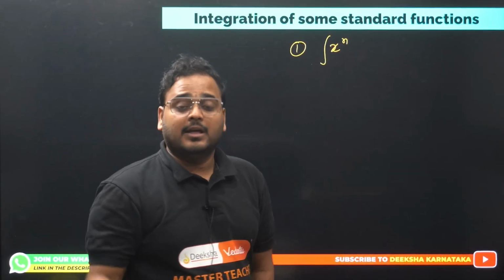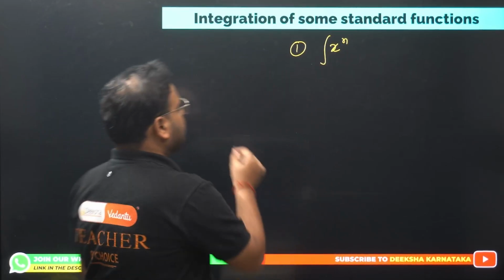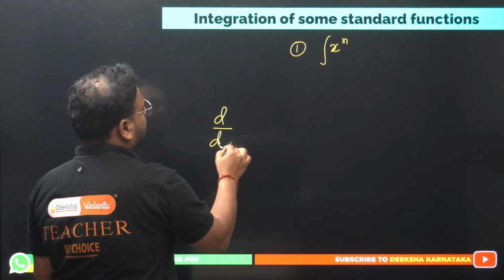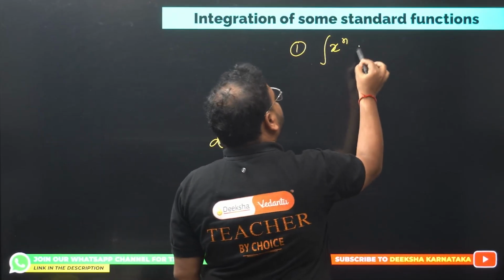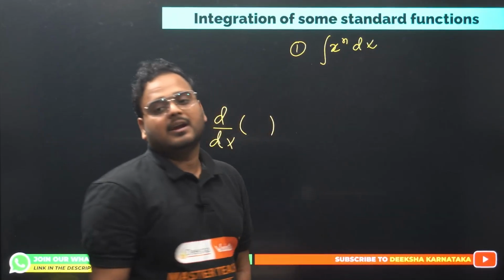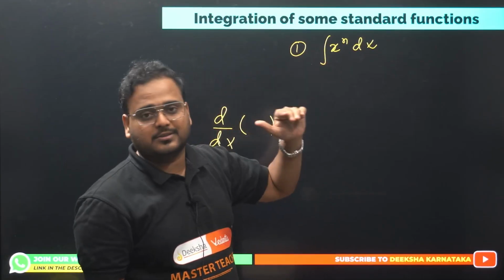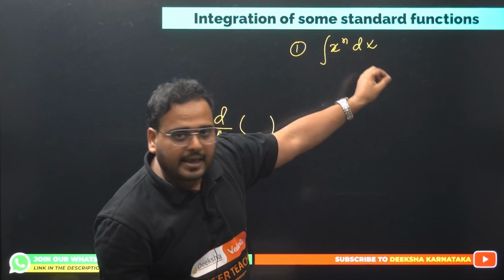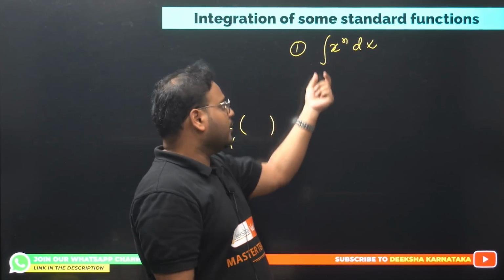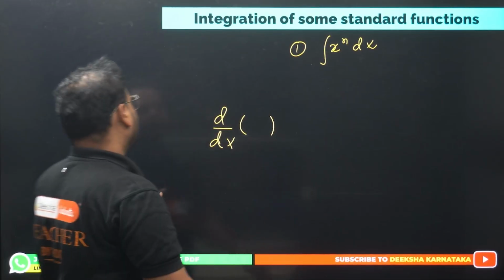Now, remember, if I have to differentiate a function, I was writing d/dx of something. In this case, when you're integrating it, you'll have dx over here. So how do we read this integral? The way is: integral of x power n with respect to the variable x. I'll repeat myself: integral of x power n with respect to the variable x. Okay, let me erase this part.